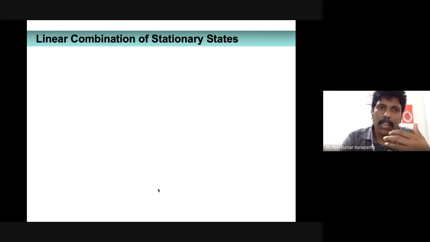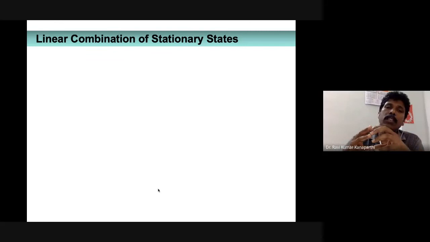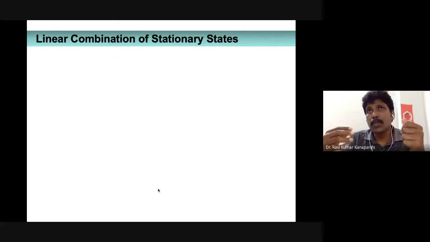Now, what I'm saying is, suppose you have two stationary states, what will happen if you take the linear combination of the stationary states? Now you may ask me the question, sir, why are we imagining such a linear combination? Well, there are certain cases we will come across in chemistry, especially in spectroscopy, of linear combinations of states.